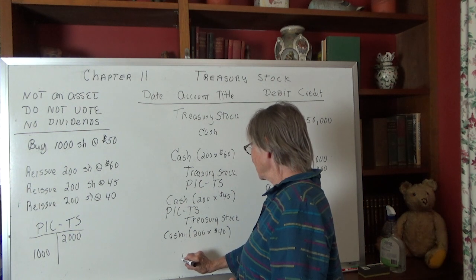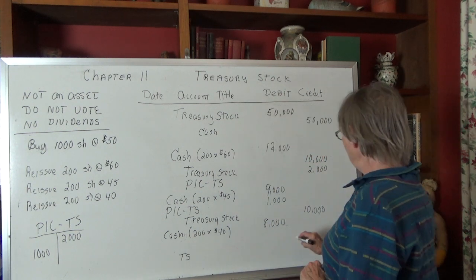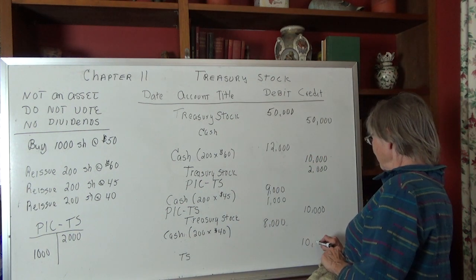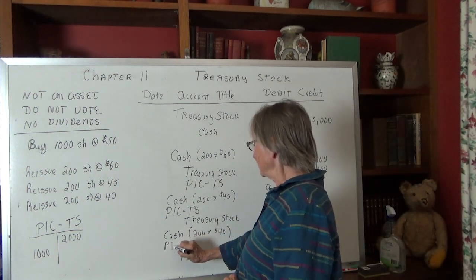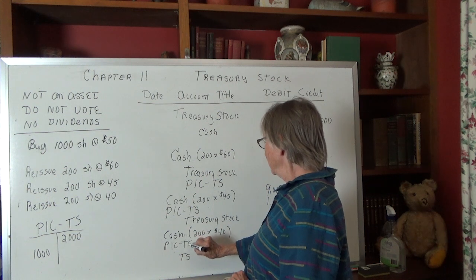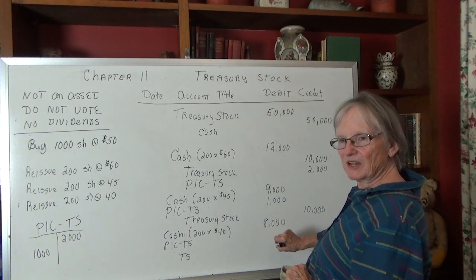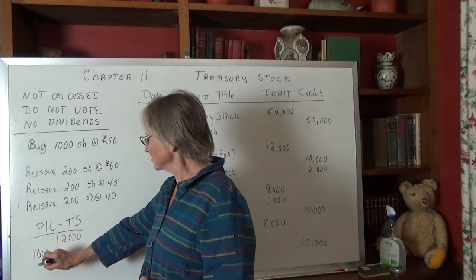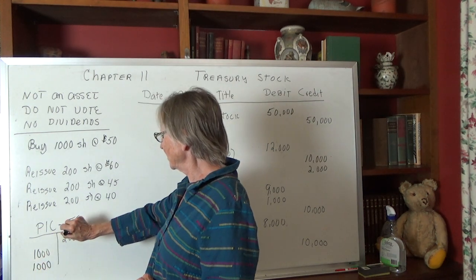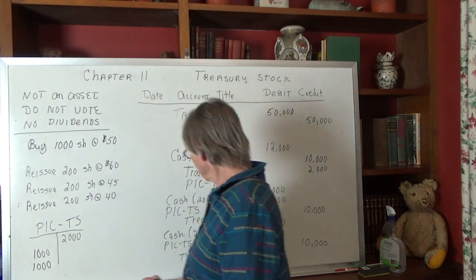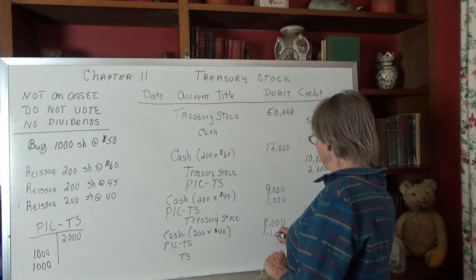The treasury stock is still coming off the books at 10,000. So we're going to have to debit our paid-in capital treasury stock, but we've got a difference of 2,000 here. We only have 1,000 here, so we can only take 1,000 more off because this account cannot go below 0. So we can only debit that 1,000.